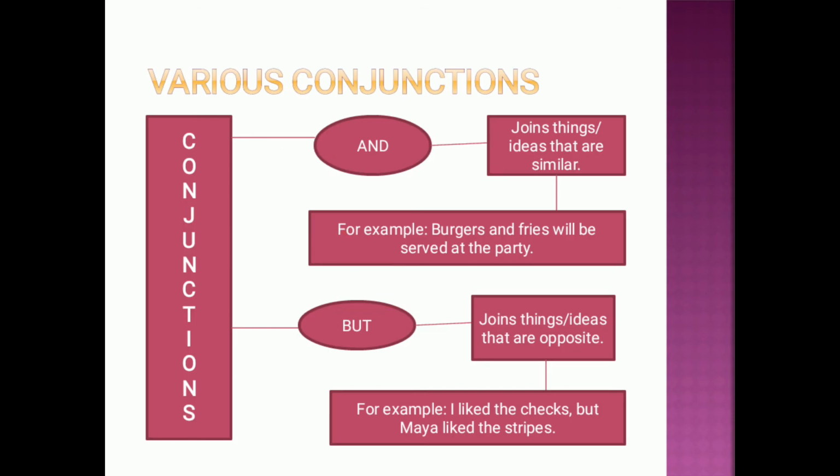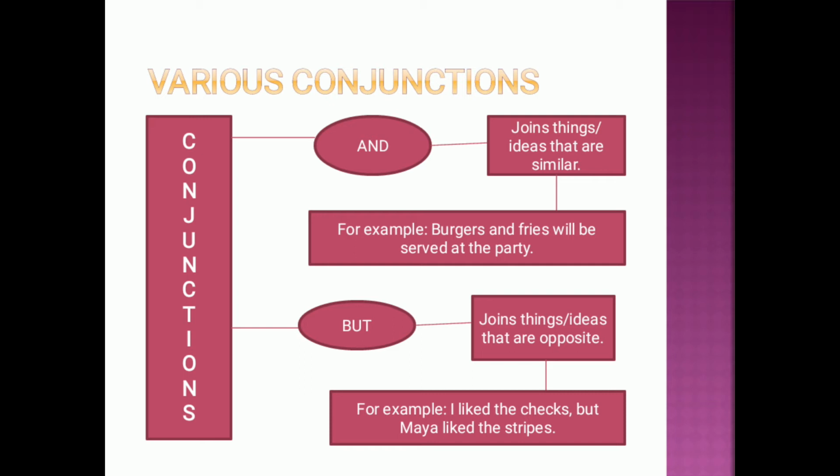Now we will learn about the various conjunctions that are used in common. So the various conjunctions are, first is and. And is used to join the things or the ideas that are similar. Means when we are having some things that are the same, like two or more eatables, the names of persons, or the names of some things that are the same, then we use and to join these kinds of ideas or things. Like in the previous example we learned, I like cheese and butter.